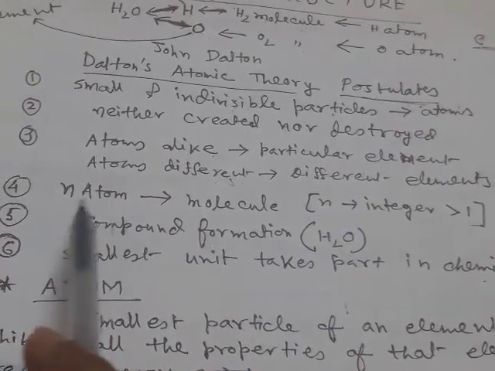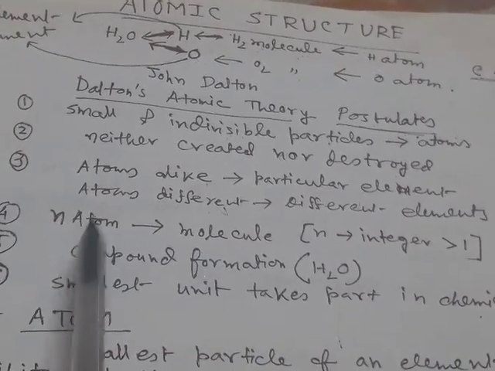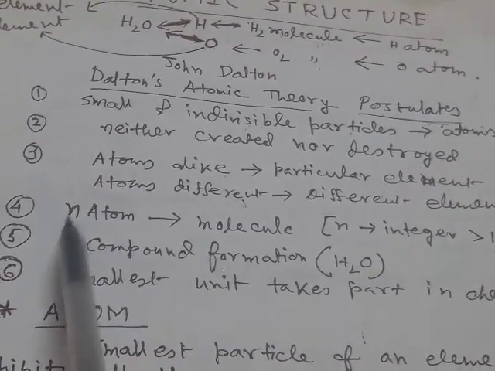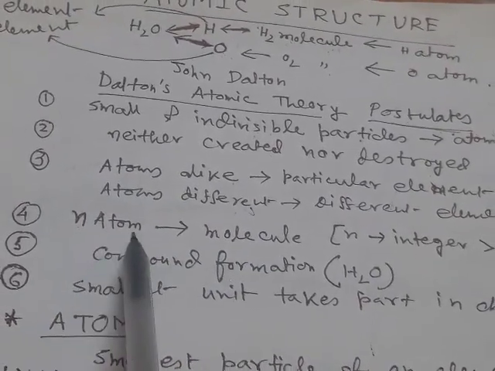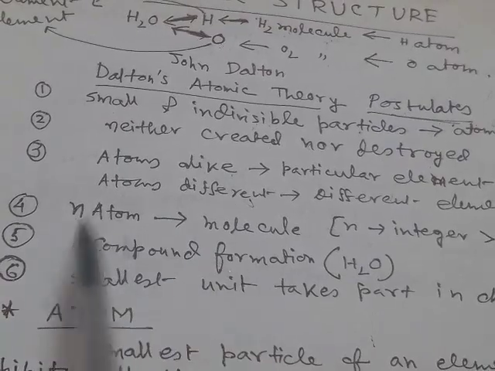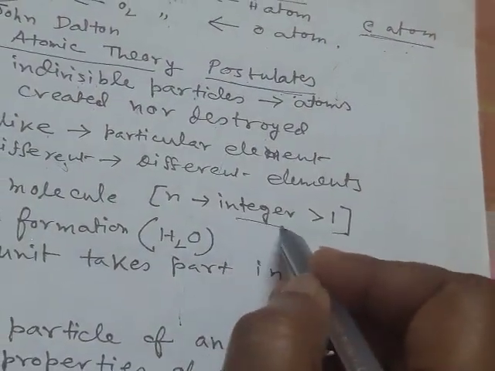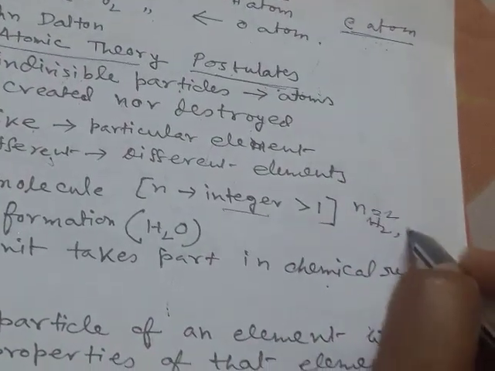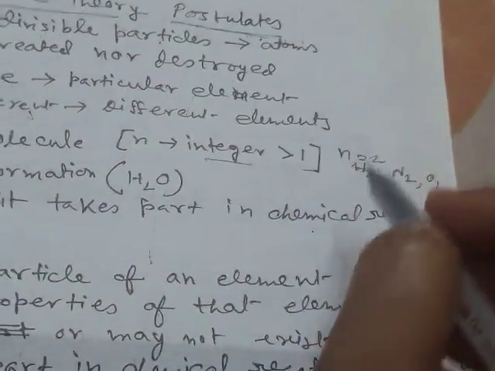Number four: atoms can combine with each other to form molecules. Here n is an integer, and n atoms can combine to form a molecule, and these atoms should be from the same element. For example, when a hydrogen molecule forms, n is equal to 2. n is an integer greater than 1. For the hydrogen molecule, n is equal to 2. For the nitrogen molecule, n is equal to 2. For oxygen, n is equal to 2.